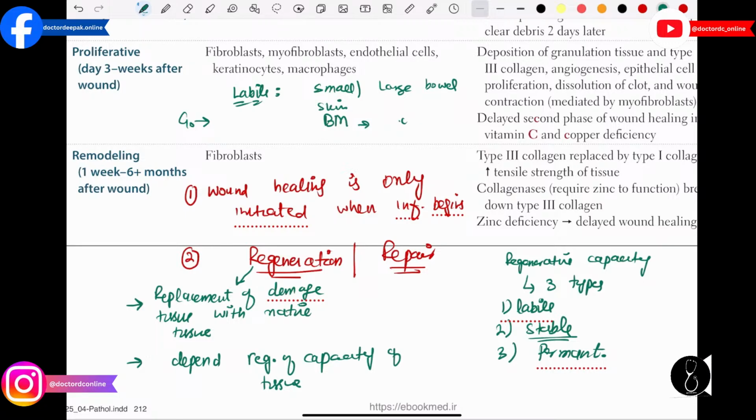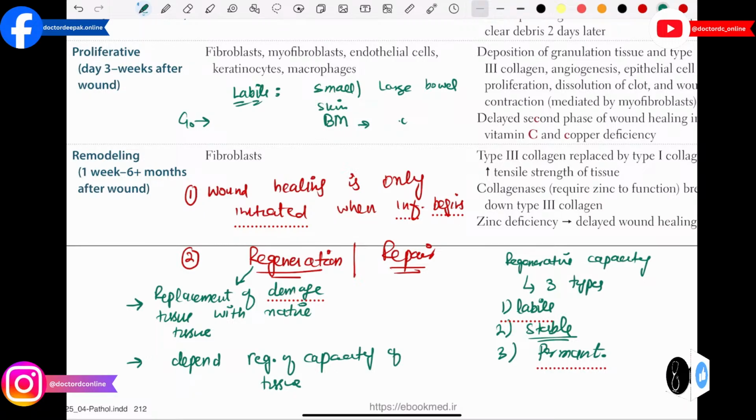So what are the examples? First of all, there is the hepatocyte. Usually after damage, like if a person has a liver problem and the hepatocytes get damaged, then the remaining hepatocytes, because of the underlying cause, undergo hyperplasia, and that will lead to the formation of new cells.